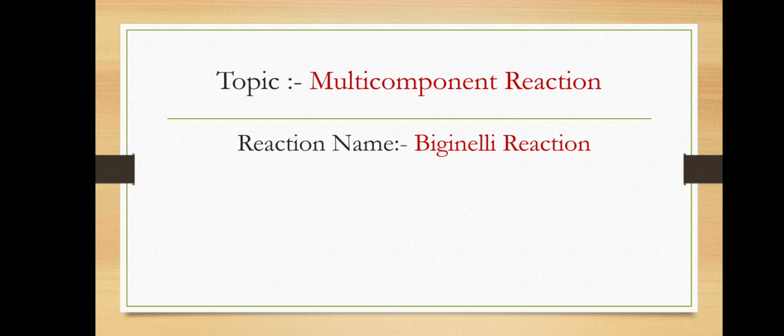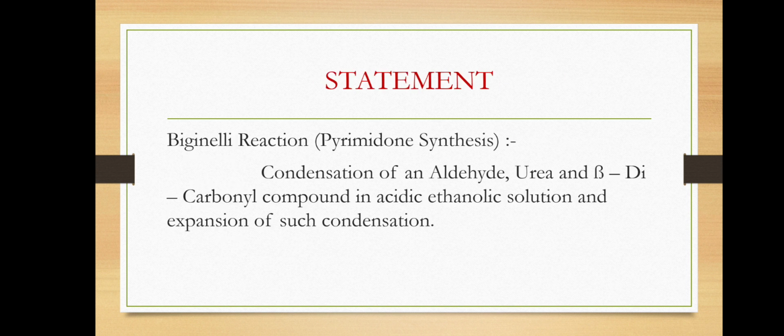The first named reaction is the Biginelli reaction, which is a multi-component reaction. The Biginelli reaction is a chemical reaction. It synthesizes 3,4-dihydropyrimidine from three components: an aldehyde, a ketoester, that is a dicarbonyl compound, and urea.